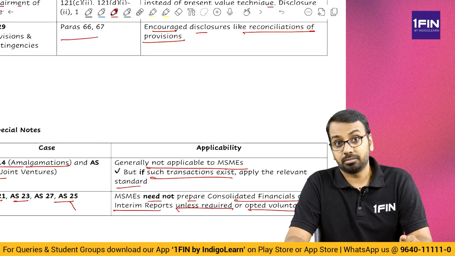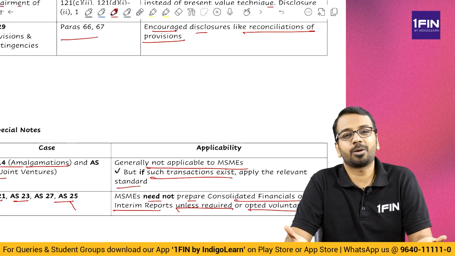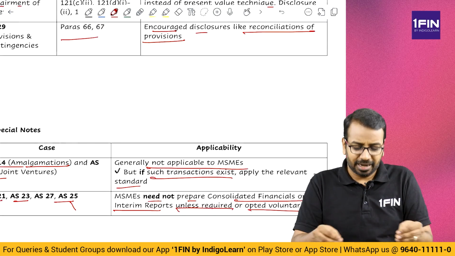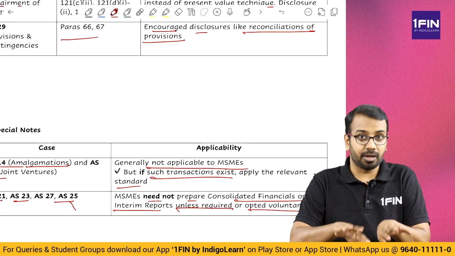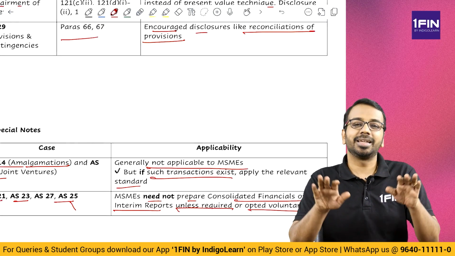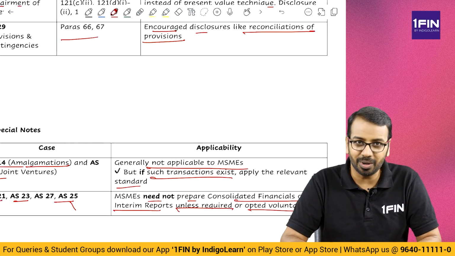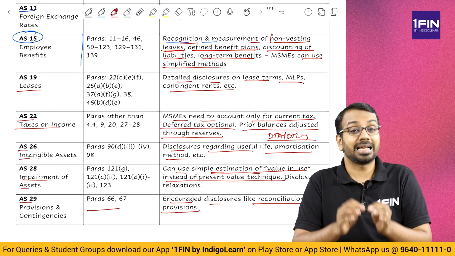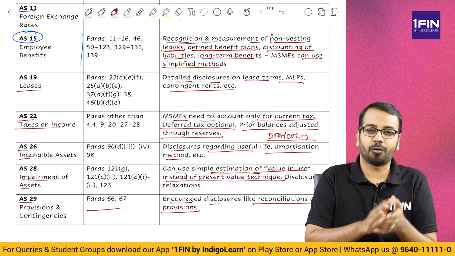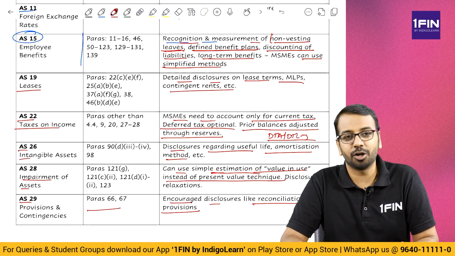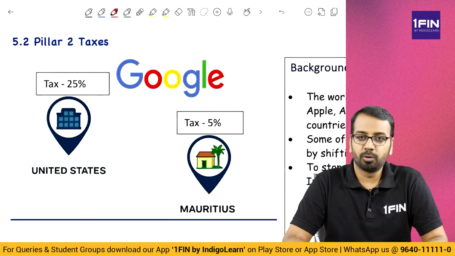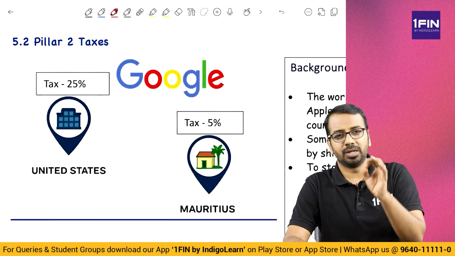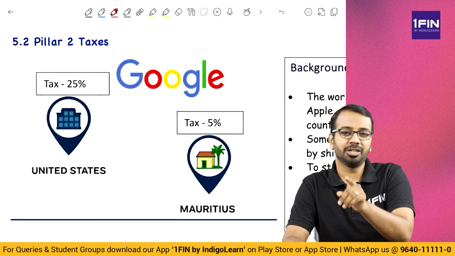Now, if it is a non-MSME, it may not be required to prepare interim financial statement or consolidated financial statement. So these standards are generally not applicable. However, if the entity voluntarily wants to prepare a consolidated financial statement, then they can very well prepare it. So these are the classifications related to non-company form of organizations for applicability of accounting standards. Let's now have a look at the amendment to Accounting Standard 22. Some new concepts have been added. We'll discuss the concept and the implication for your examining.